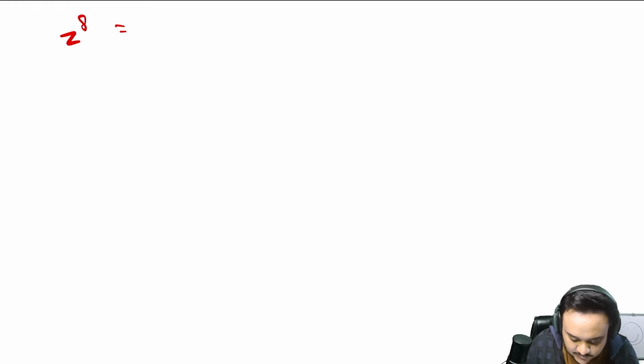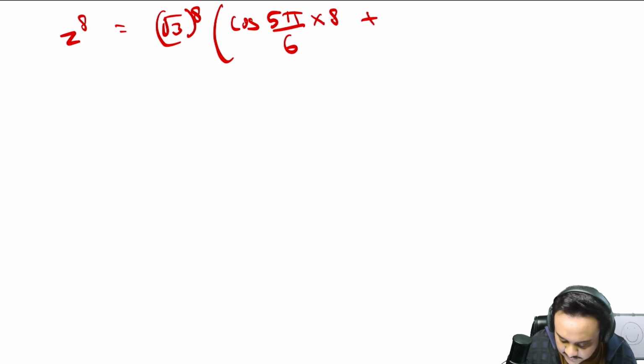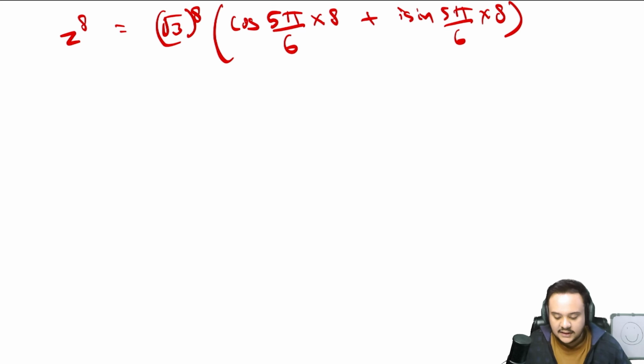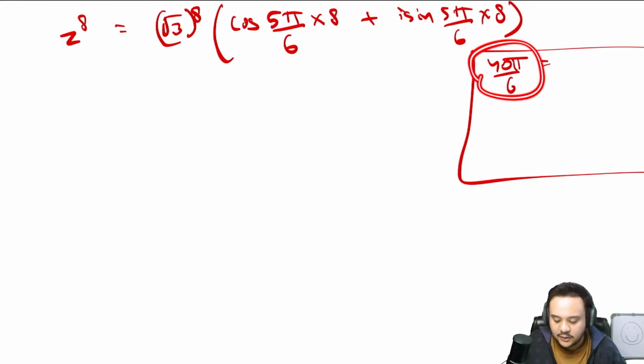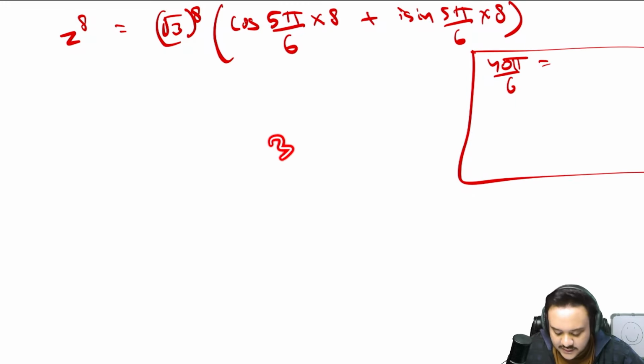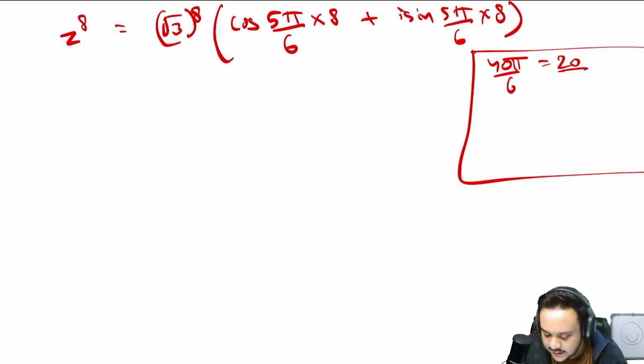z to the power 8 is equal to root 3 to the power 8 multiplied by cos 5 pi by 6 into n, which is 8, plus i sine 5 pi by 6 into 8. Just simplify that here in a small box: 40 pi by 6. Now you have to subtract any multiple of 2 pi, which is 360 degrees, from this value so that you reach the same point. It is because it is a circle, so you'll reach the same point, right? First of all, simplify this further. You'll get 20 pi by 3.